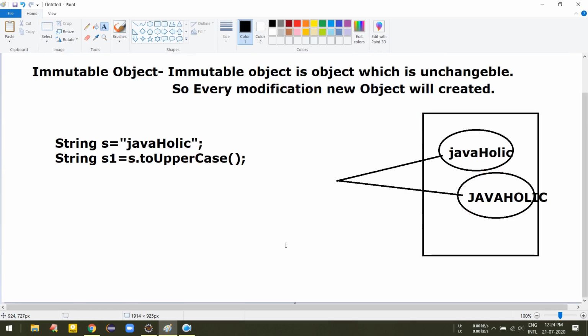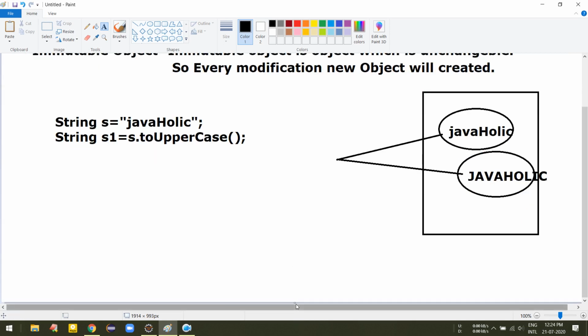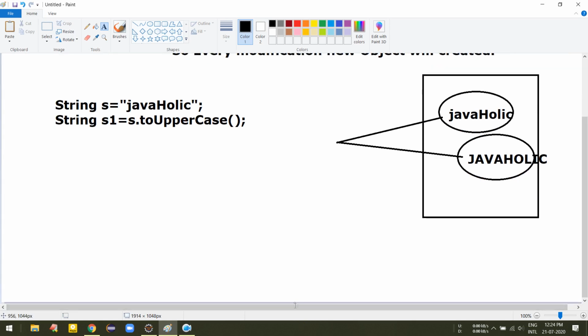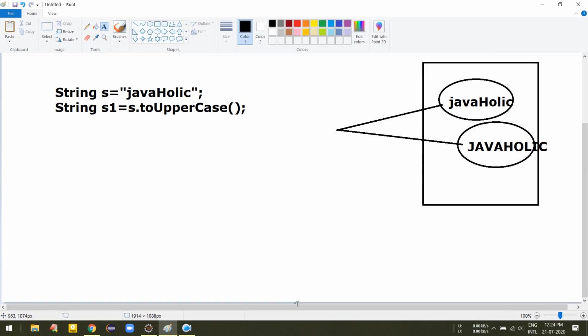So I hope you got some clarity on the immutable feature of the object. So let's move to the next part, that is why String is immutable.